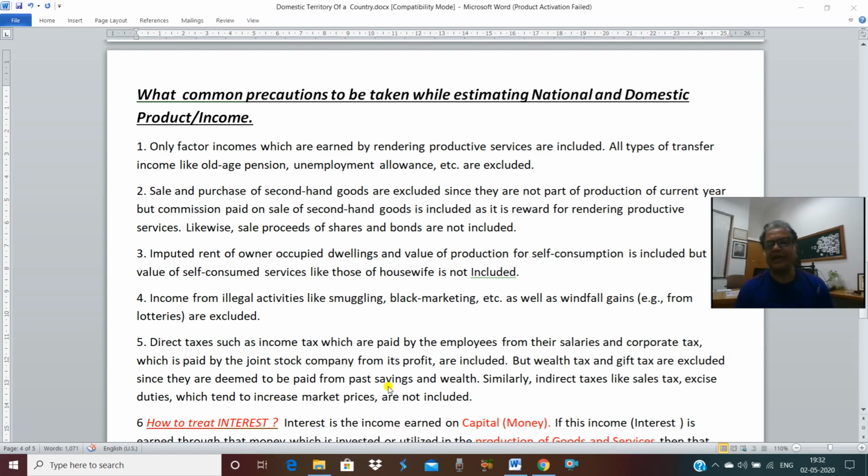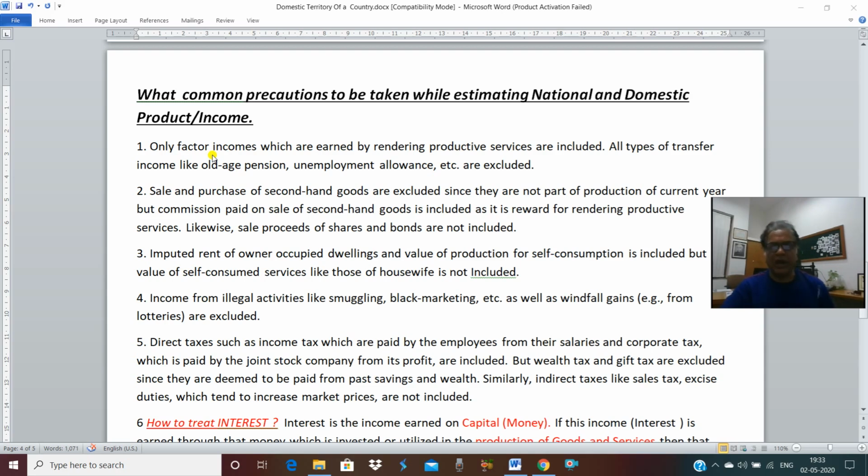When you are estimating any aggregate of national product or domestic product, the first precaution you have to take is: only factor income. What is factor income? Income which is earned after rendering goods or services. For example, rent is a factor income because it is received after rendering land. Interest is a factor income because it is received after rendering capital. Wages is a factor income because it is received after rendering labor. So these all are factor income. What is factor income? Which is received after rendering factor services.